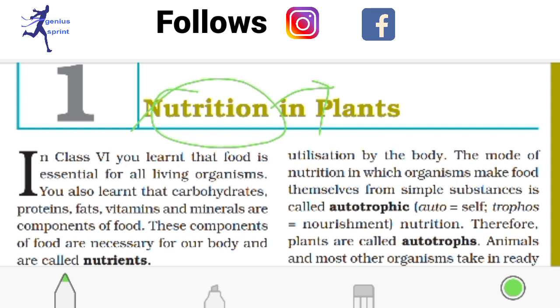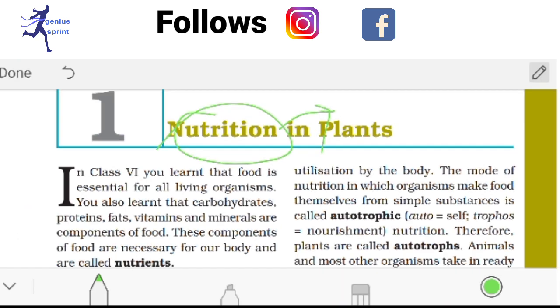Let's see what is written inside the book. In class 6 you learned that food is essential for all living organisms. You also learned that carbohydrates, proteins, fats, vitamins and minerals are components of food.